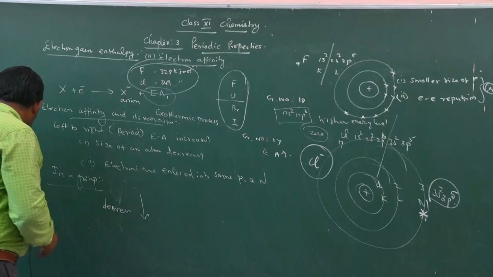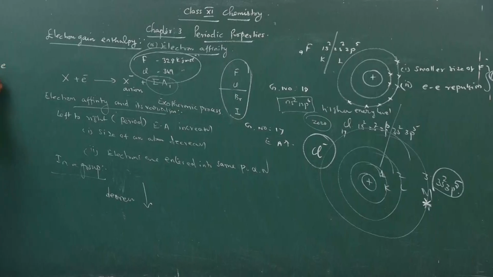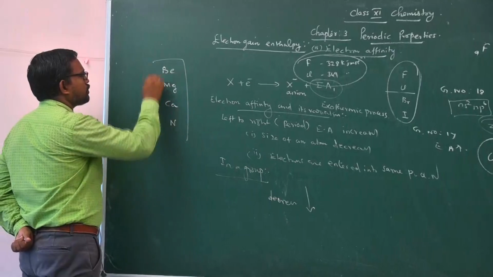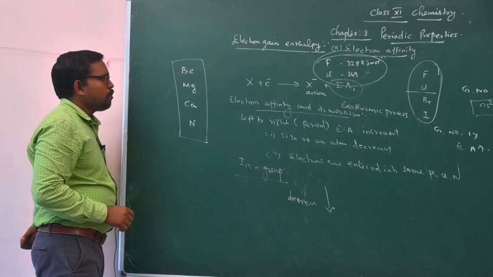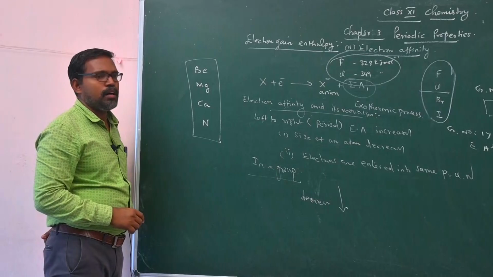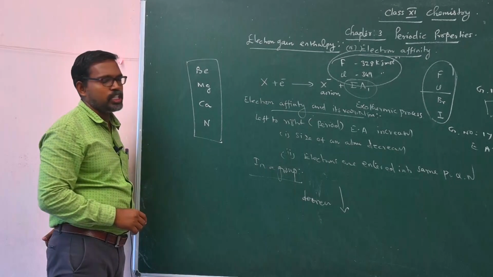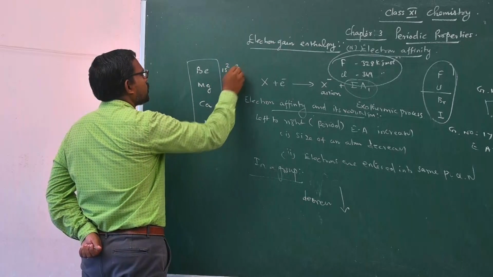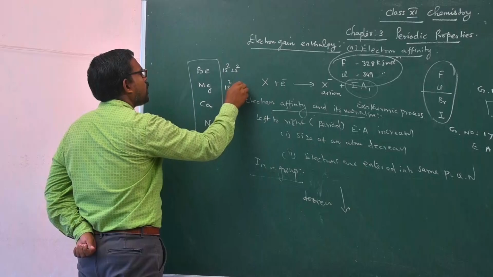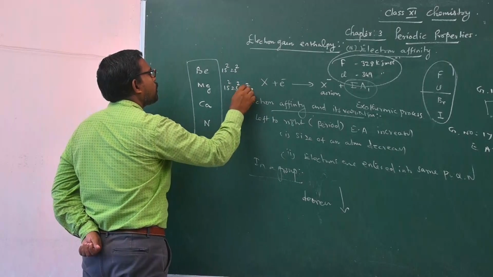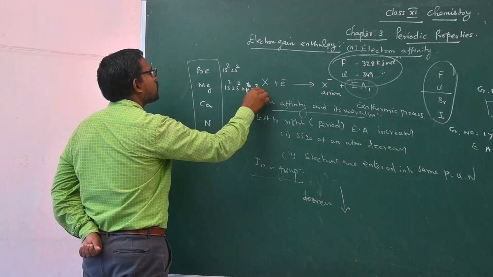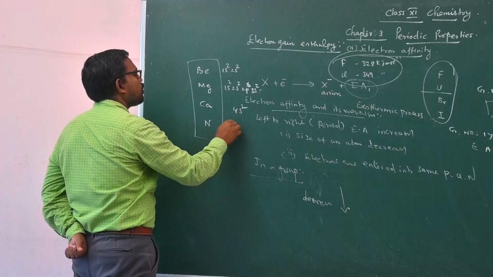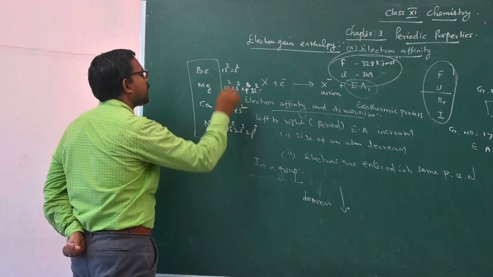And also some other elements: beryllium, magnesium, calcium and nitrogen. Comparing the electron affinities of beryllium, magnesium, calcium and nitrogen. Beryllium 1s2, 2s2; magnesium 1s2, 2s2, 2p6, 3s2; calcium finally 4s2; nitrogen 1s2, 2s2, 2p3.